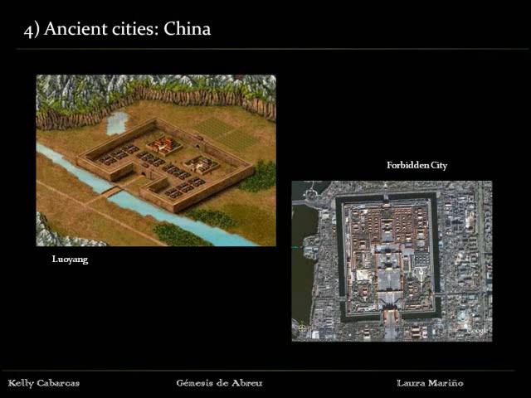Chinese cities were walled cities. All buildings were organized according to the temples and palaces. The residential areas could be found around them or on one side of the city.